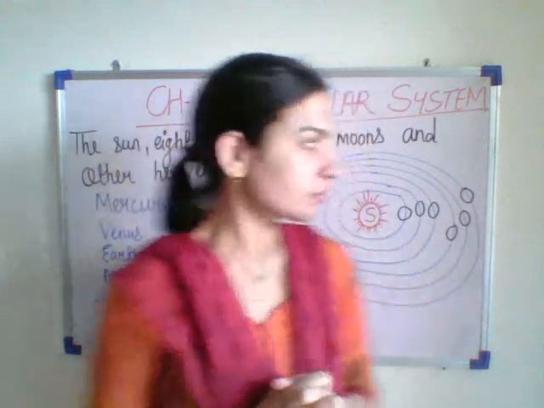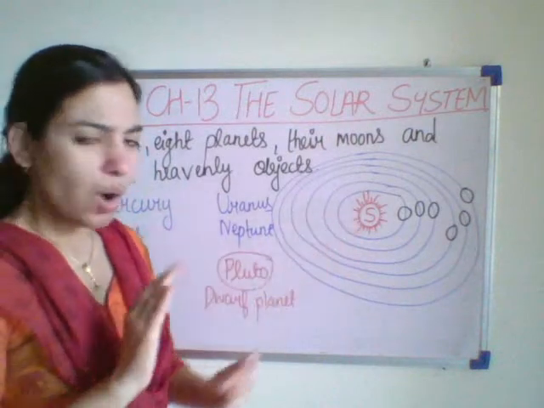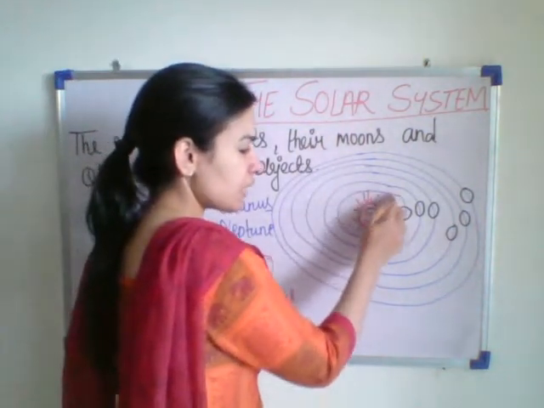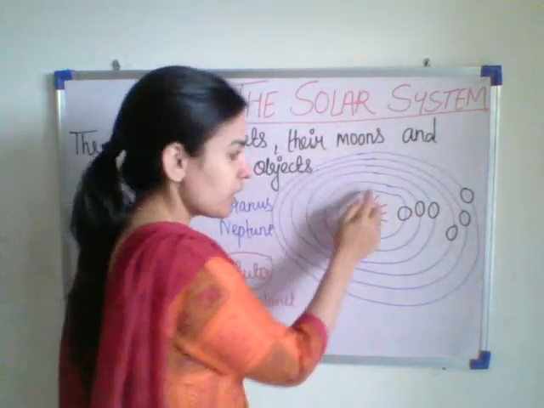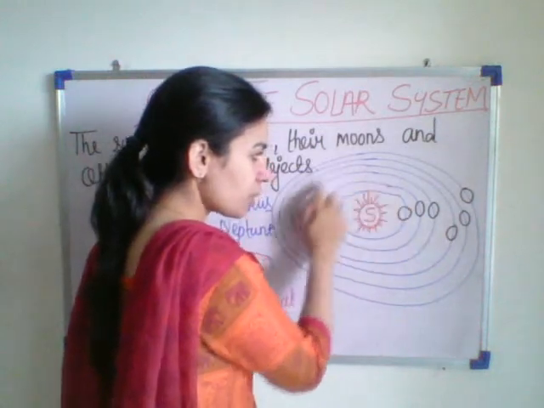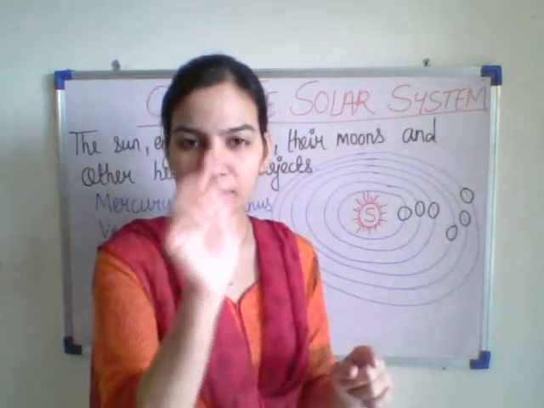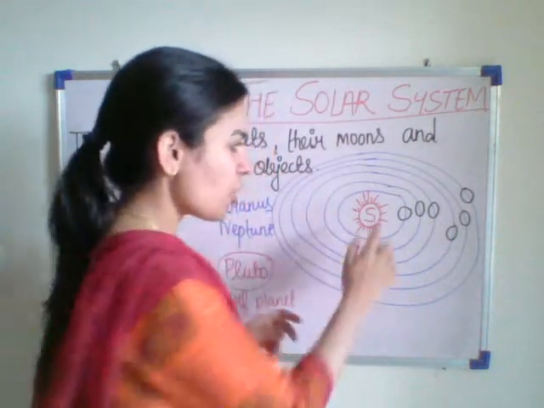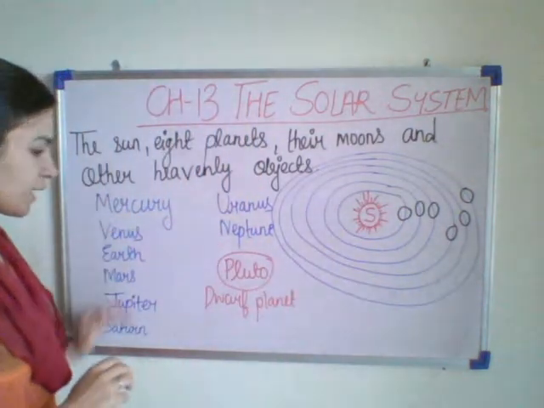Now the sun is there at the center, and all these 8 planets revolve around the sun in a fixed orbit. This round circle is the orbit. Isn't it surprising? All these 8 planets revolve in a fixed orbit. They do not collide with each other. Total 8 planets are there.